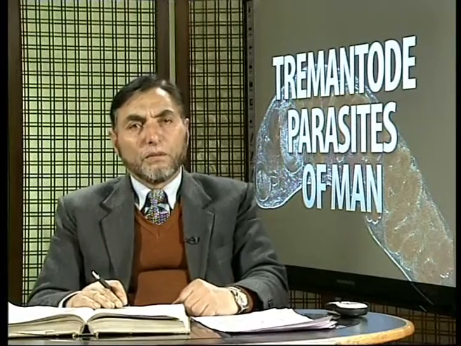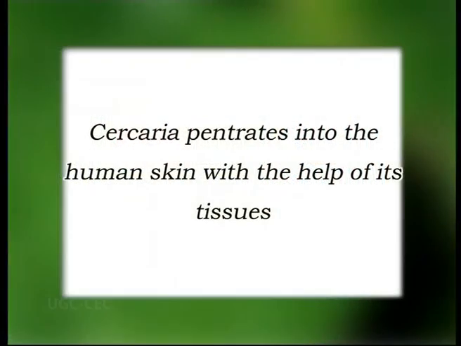These cercariae swim in water, and once they come in contact with the human skin in water, they penetrate through the tissues.